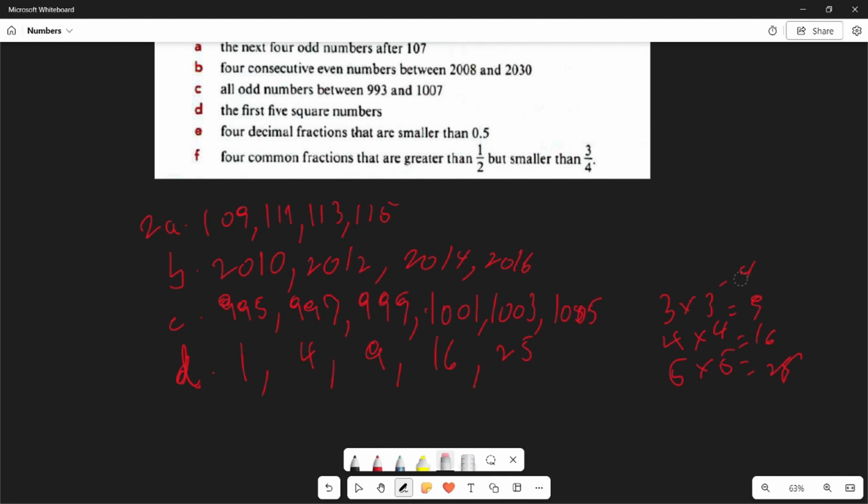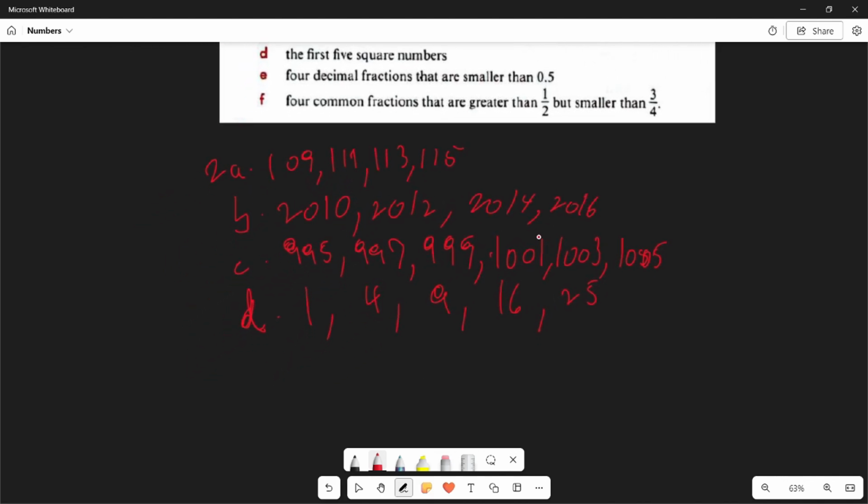But it depends. If the question specifically says that you must start from 0, then you can do 0, 1, 4, 9, 16, to be the first 5 square numbers. So then the next question asks us to list the 4 decimal fractions that are smaller than 0.5.